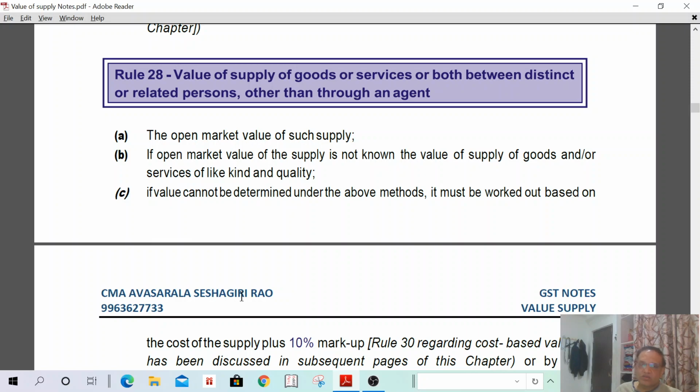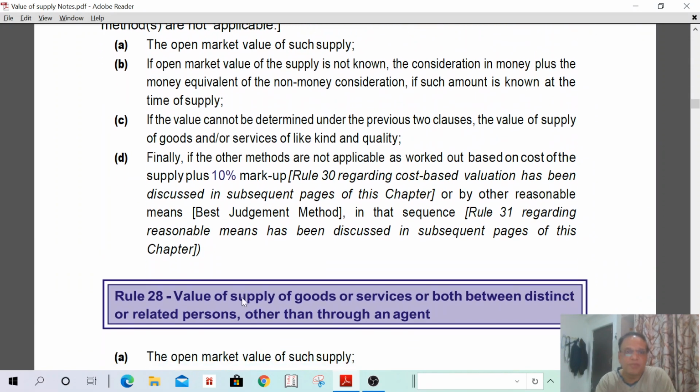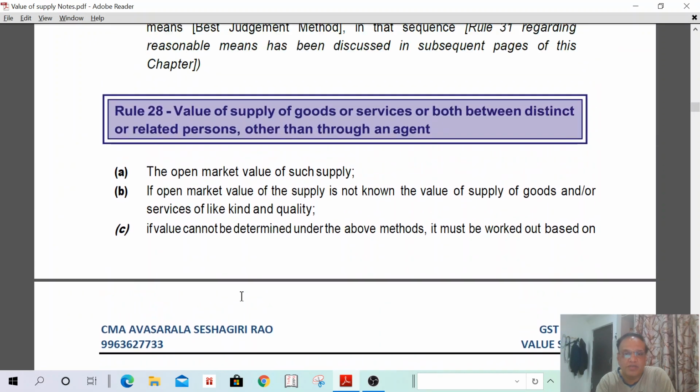Then in rule 27, one more method is there, B. Under B, what is that one? The open market value of such supply is not available. And the second case, what is that one? Here only three methods. There itself four methods. What is that fourth method? The open market value is not possible. Actually open market value is possible. If the open market value is not possible, what is that?